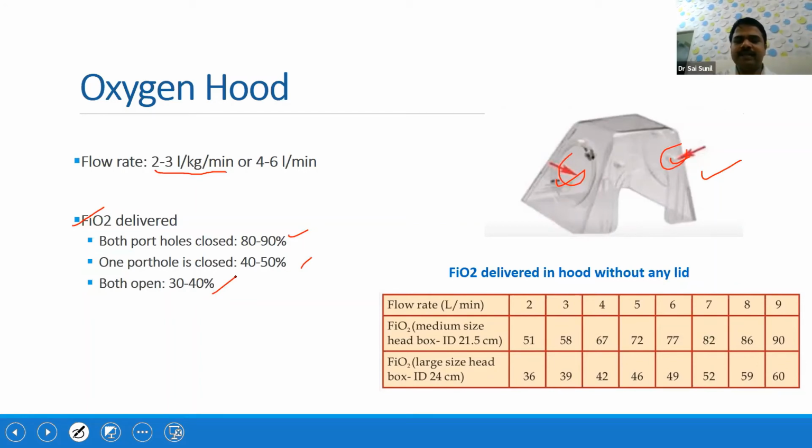And this is another measurement: what FiO2 is going to be delivered without any lid, like if it's without any portholes. For a medium size head box, if you are using 2 liters per minute of flow, then it will give around 50%. If you are using almost 9 liters per minute of flow, then it is going to give 90% FiO2.